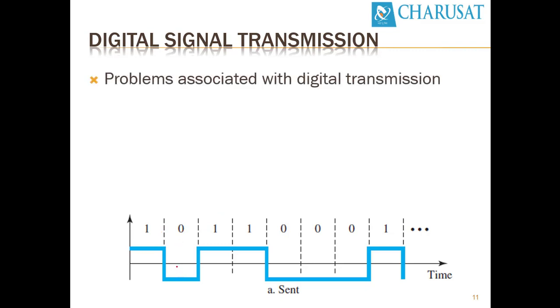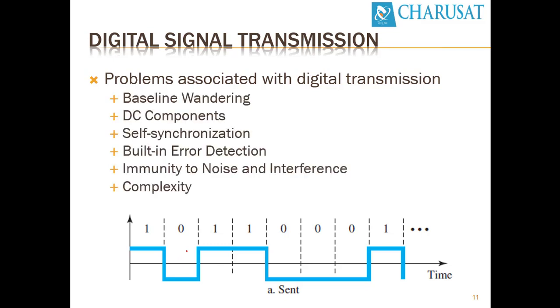So let's look at the problems associated with digital signals or digital transmission, so we can understand in which case which line encoding method we can use for transmission. There are 6 problems associated with digital transmission. The first one is baseline wandering. The second one is DC component. The third one is self-synchronization. The fourth one is built-in error detection. The fifth one is immunity to noise and interference. The last one is complexity. Out of all these, we are going to discuss the first 3 in detail.